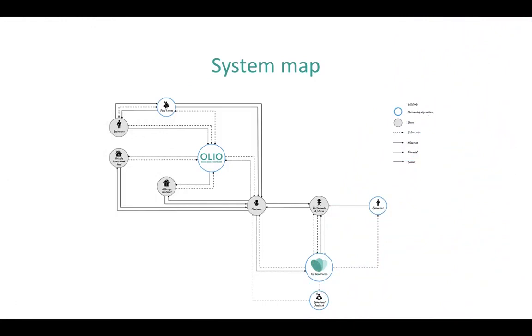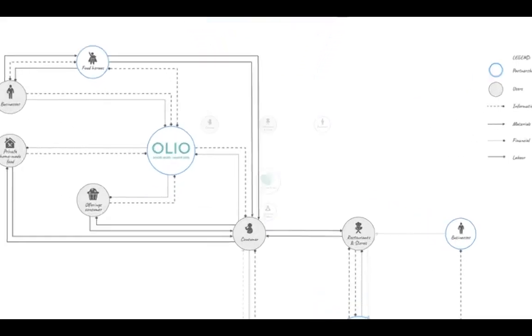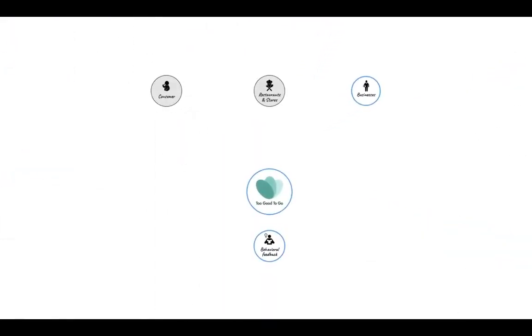A system map represents all involved stakeholders and the different interactions of product, information, finance, and labor between them. It also maps the different levels of customer participation. In our case, the providers or partners are shown in blue and white circles and the users in gray circles. The different lines between them represent the type of interaction between them.